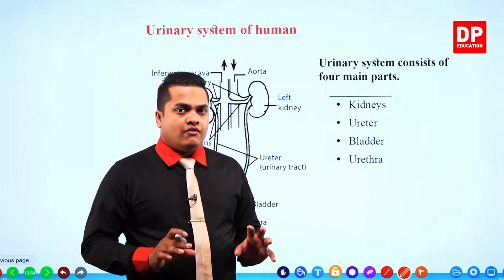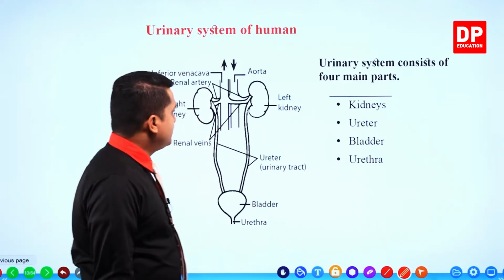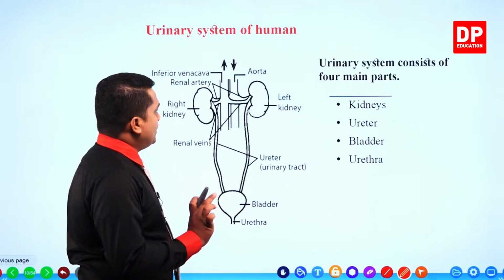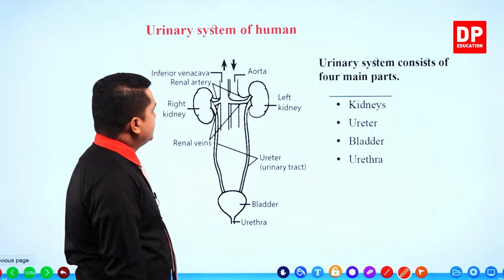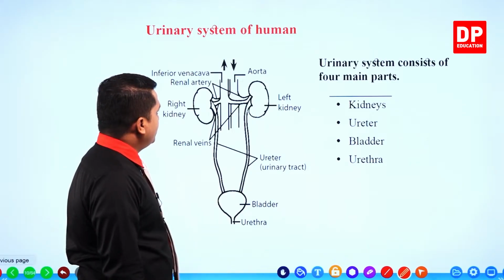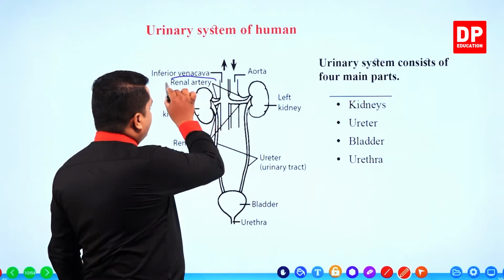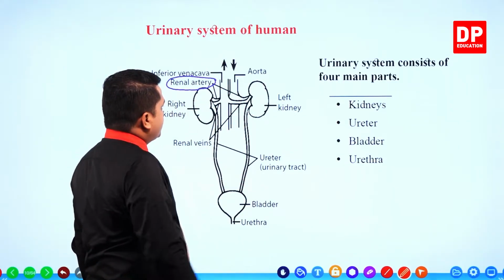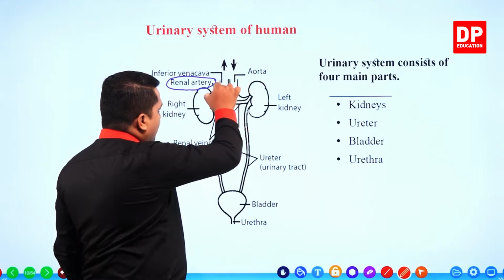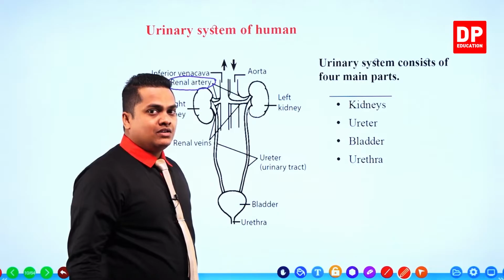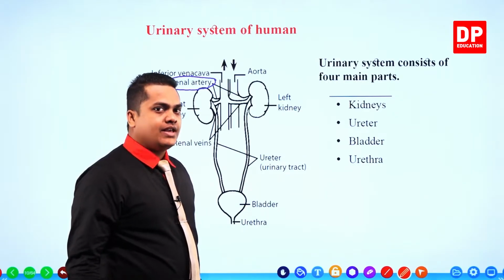From the aorta there is the renal artery, which goes to the left and right kidneys.